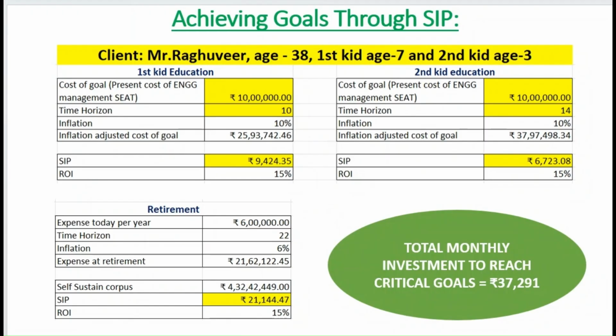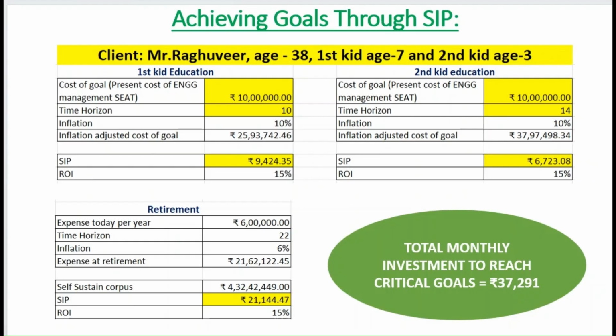So for the first kid education, the cost of goal is considered the present cost of engineering college management seat. It roughly costs now 10 lakhs, and the time the kid reaches the college is 10 years from now. Inflation for education is considered 10%, so this money gets inflated to 25 lakhs when the kid goes to the college. So the SIP for this is 9,424, considering a return of investment of 15%.